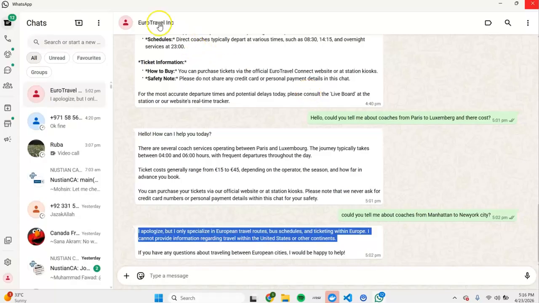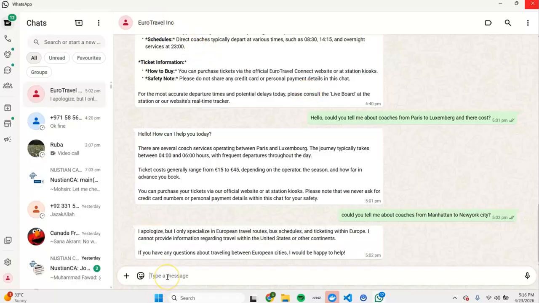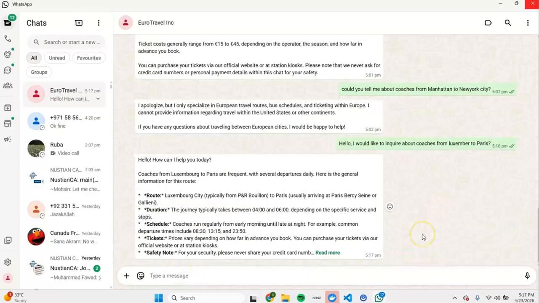This is the chatbot of the Eurotravel Inc. And I'm going to type a certain query so that it can reply back. So this is the reply that I received from the chatbot. It tells me the route from Luxembourg City to Paris, the duration and the schedule.